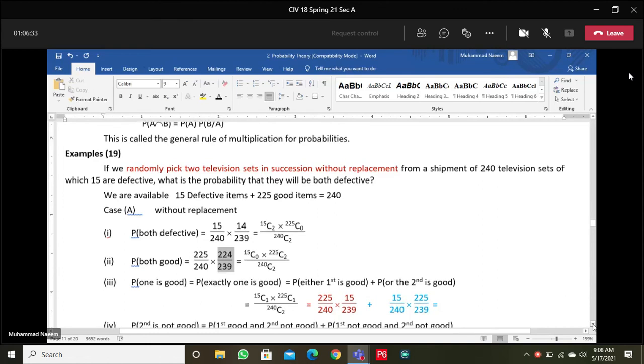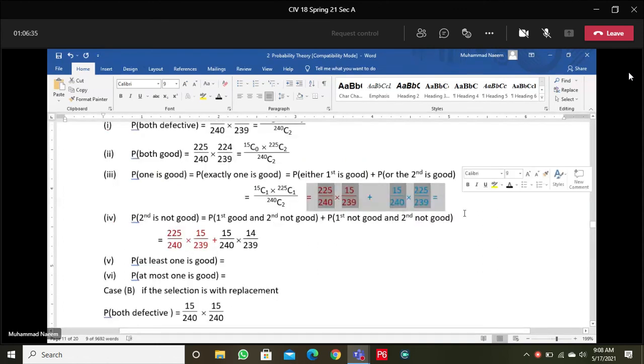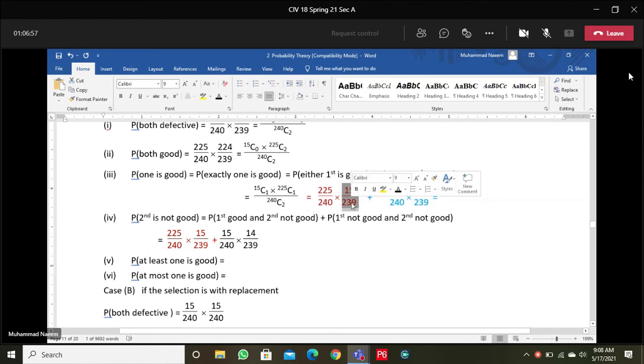In the first option, we are finding the probability for the first to be good and the second defective. That's why only total possible cases are reduced.